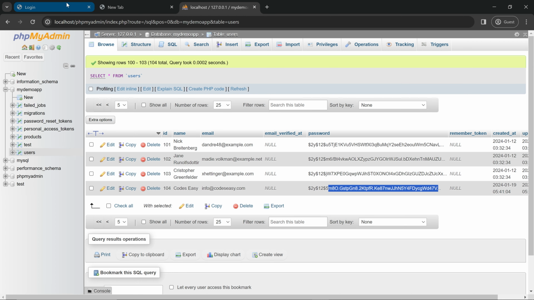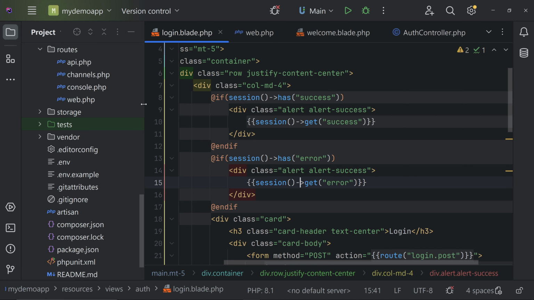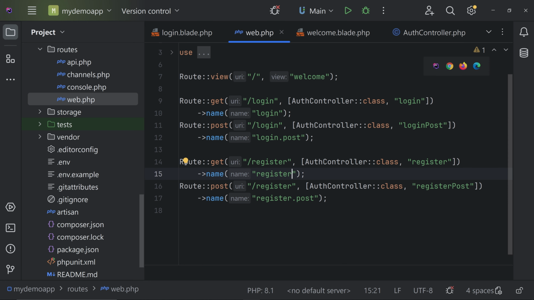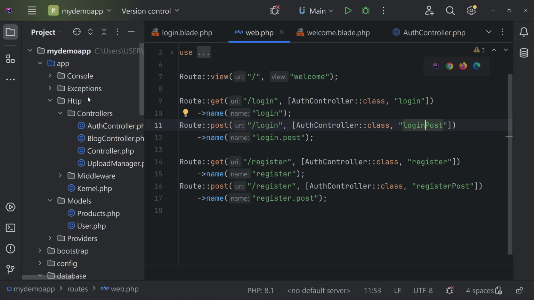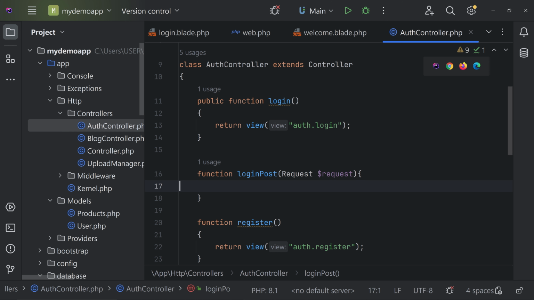So let's go and implement the login page now. For implementing the login, let's go to the route web page. Okay, so the function is login post. So let's go to the controller, AuthController, and let's implement the login post, this one.